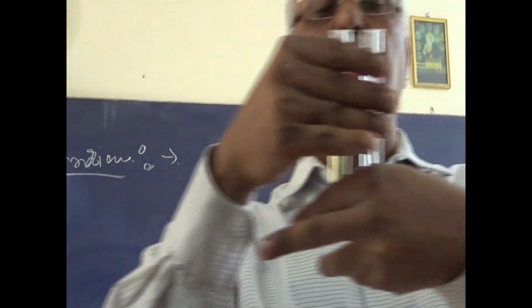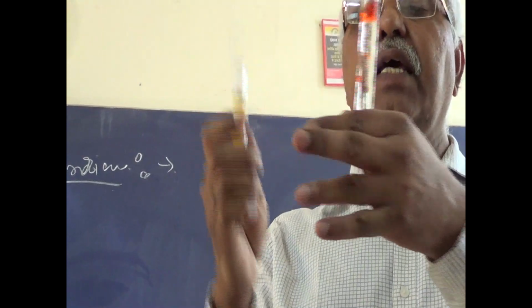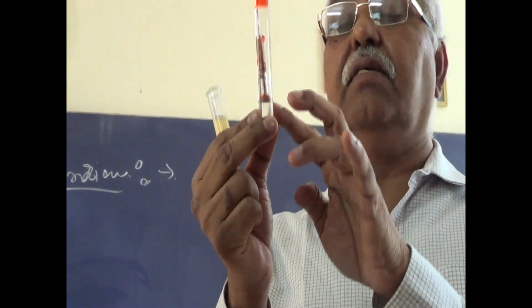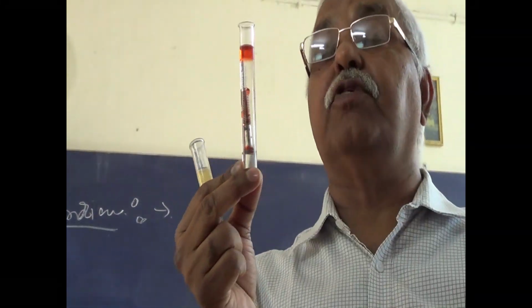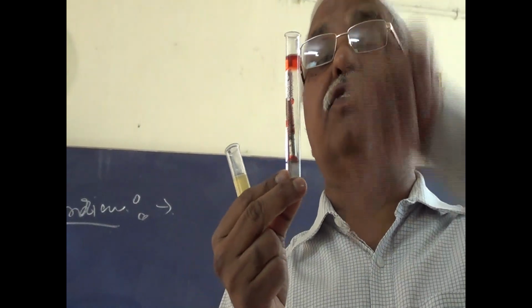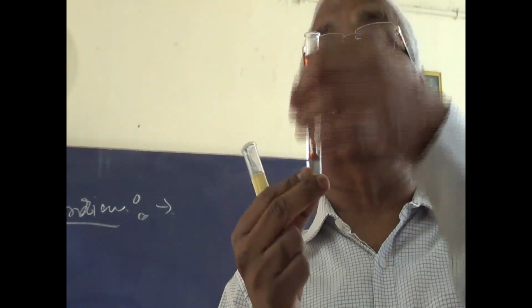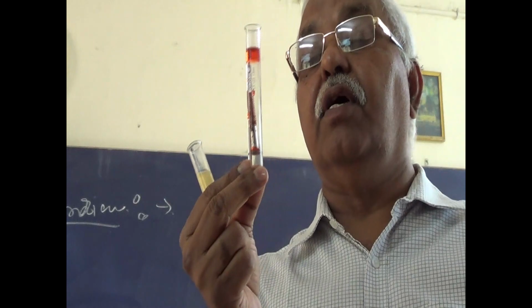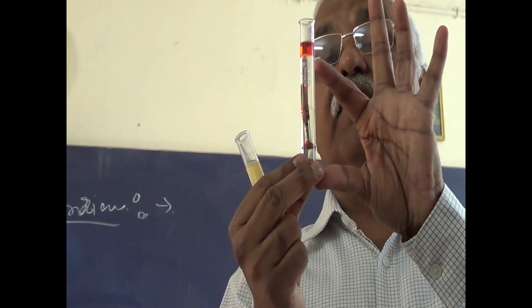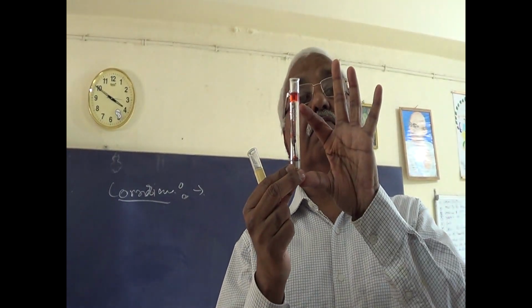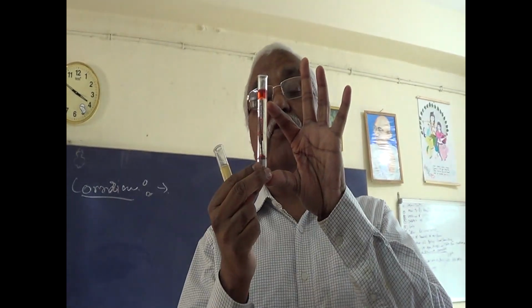Now we are left with two. Here also, water is there, and above the water I have put oil. The oil does not allow oxygen to get into it. Therefore, the water will starve for oxygen.